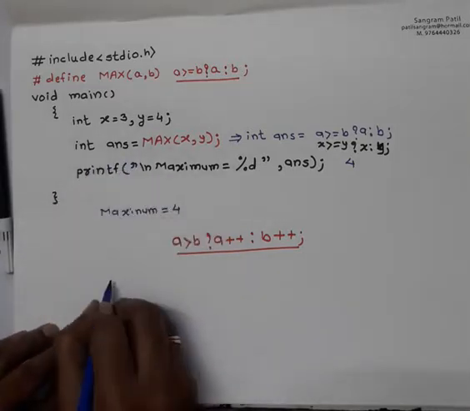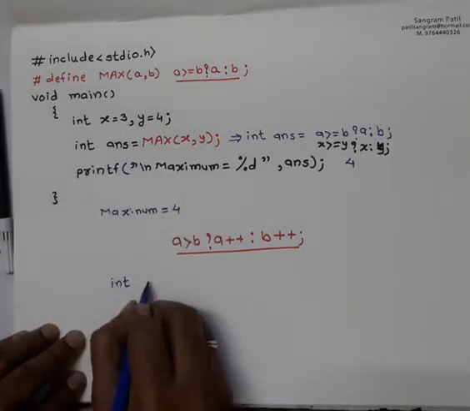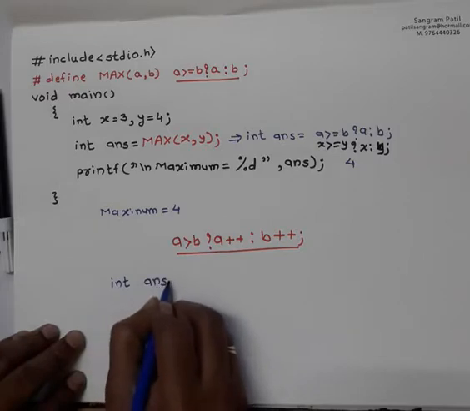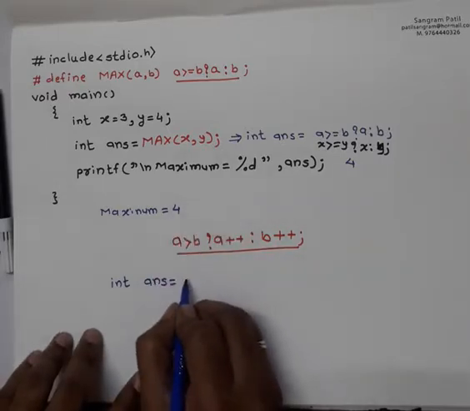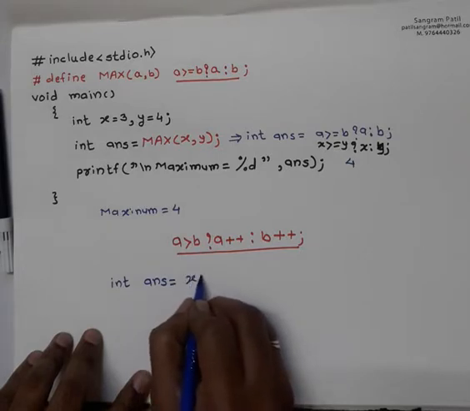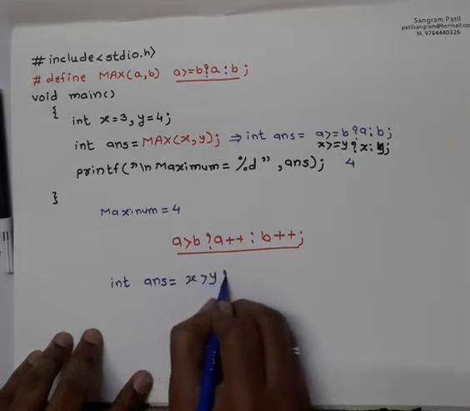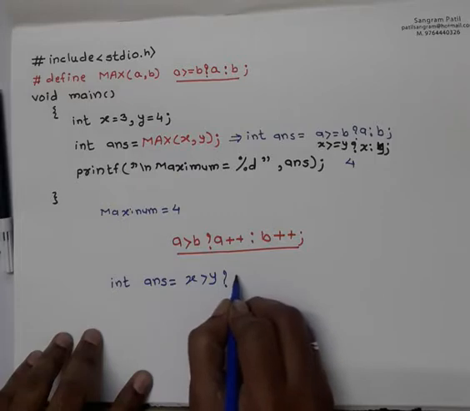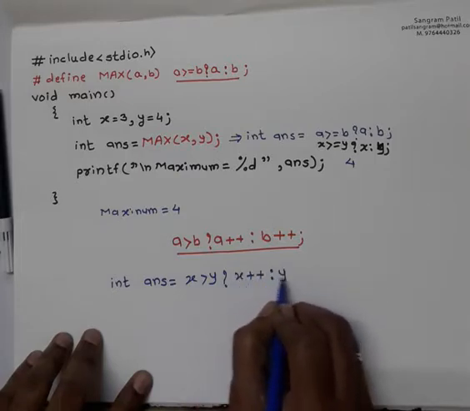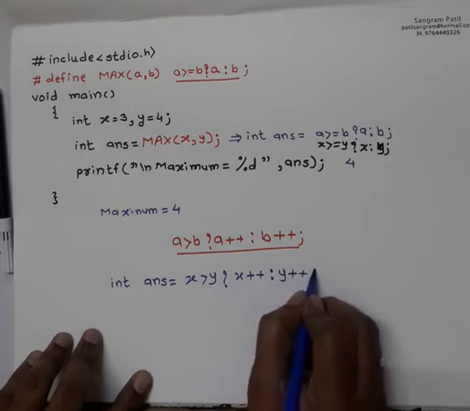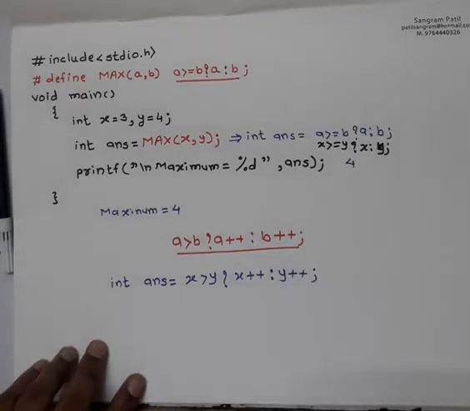This statement now becomes integer answer equal to x is greater than y question mark x plus plus colon y plus plus semicolon.